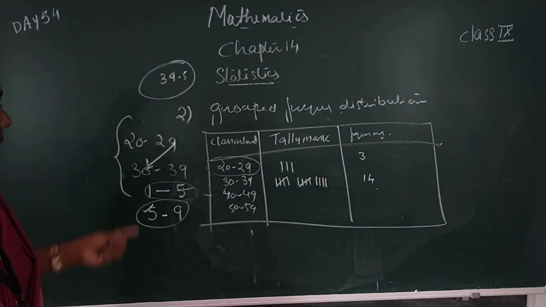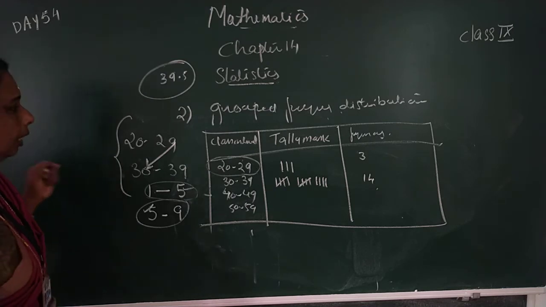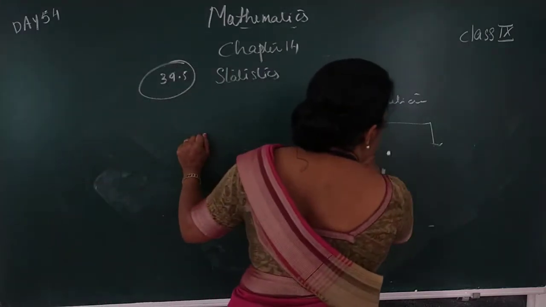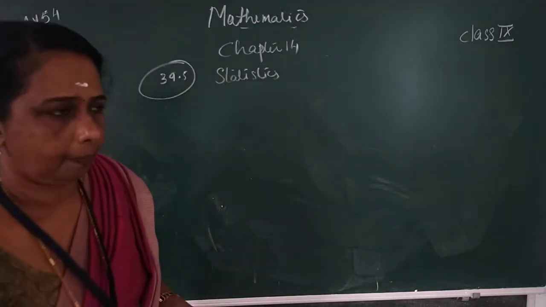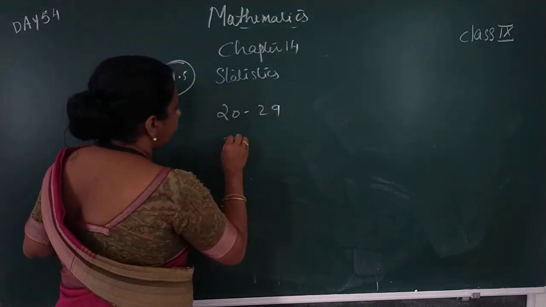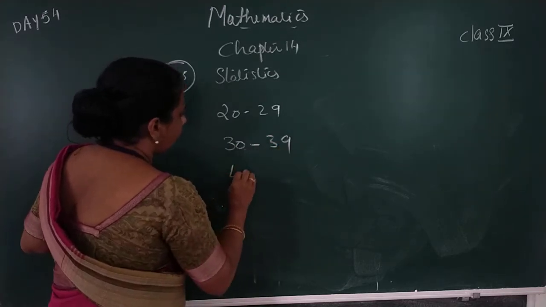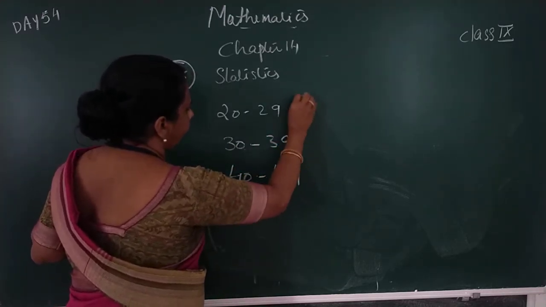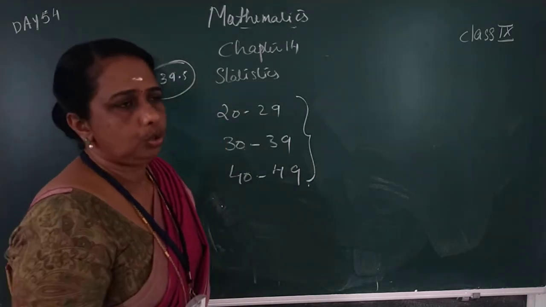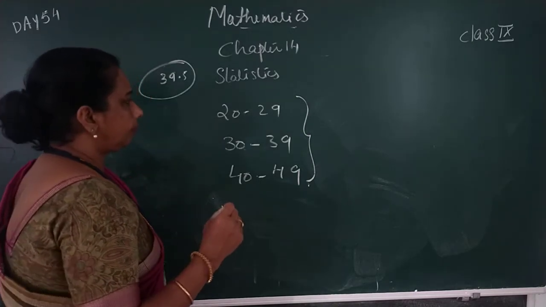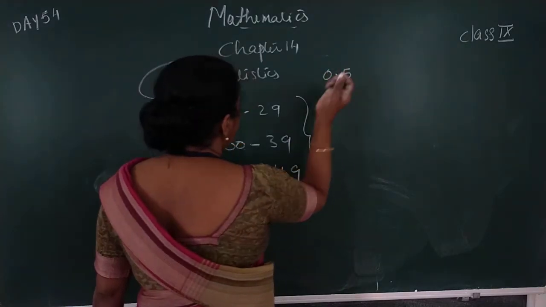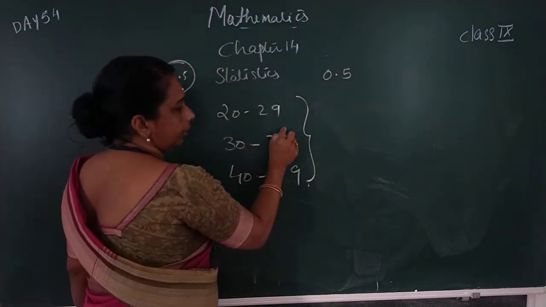How can we change the given class interval into a continuous class interval? We have to study that next. If the class interval is given as 20 to 29, 30 to 39, 40 to 49, we want to change it into a continuous class interval. We have to subtract and add 0.5 to the lower limit and upper limit.